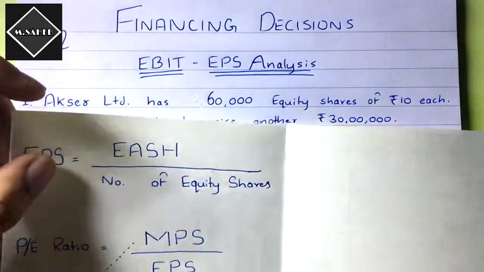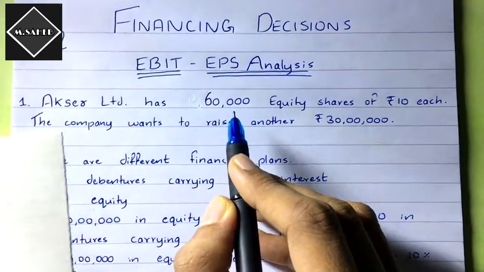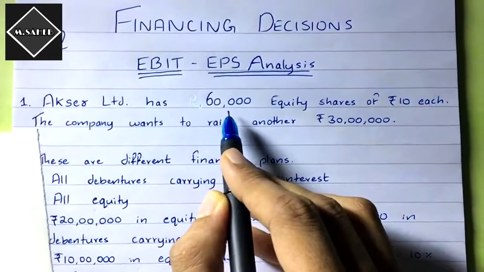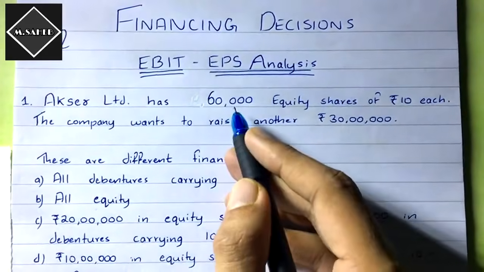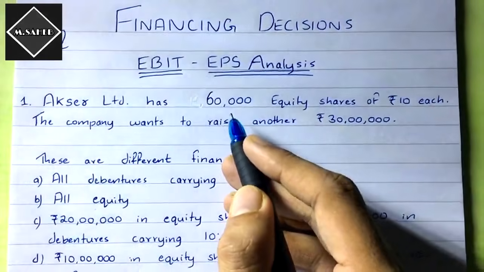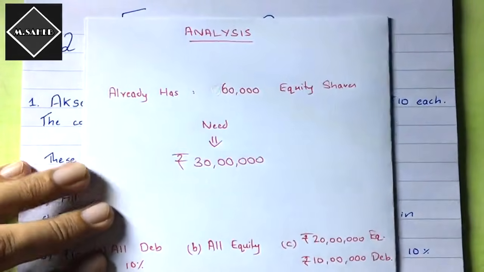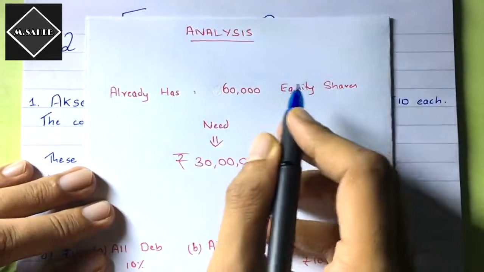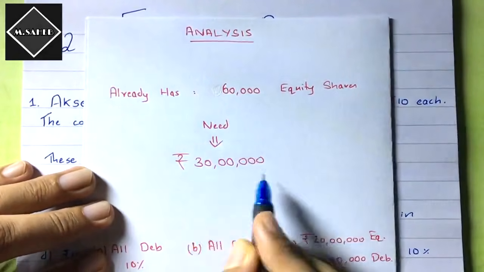You will take 60,000. You have to, because 60,000 equity shares are already there in the company. They have already issued 60,000 equity shares. Okay, fine. So this is what you have to pay attention to. Then they have said the company wants to raise another 30 lakh rupees.